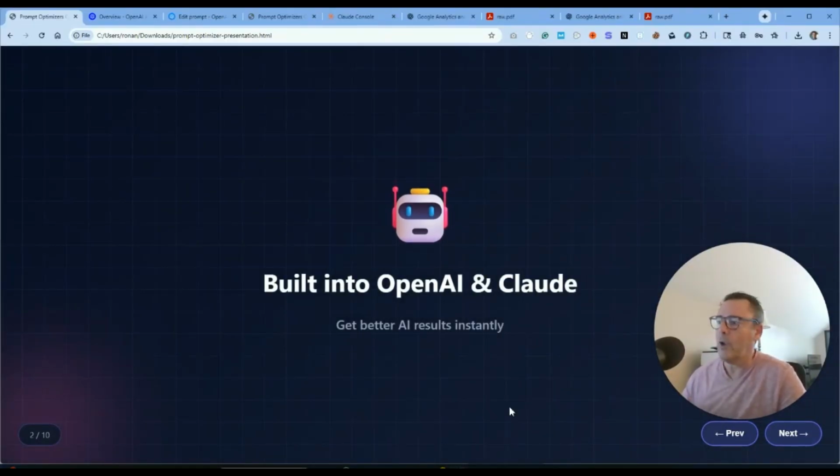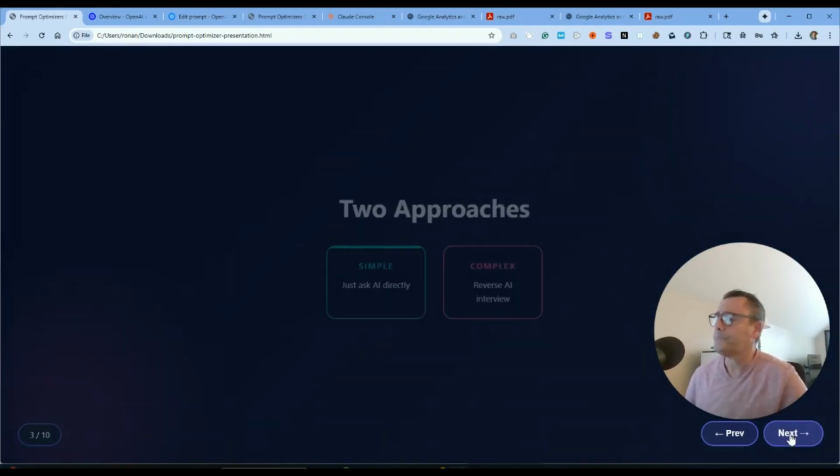So we're going to use OpenAI and Claude, and you will get better AI results instantly. I guarantee it. It's very quick and easy. And if you put even a little bit more time into it, you would get even better results.